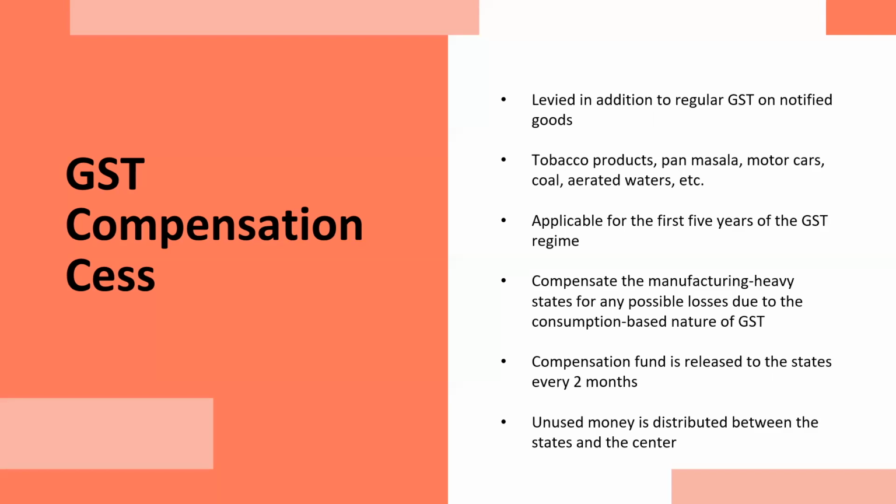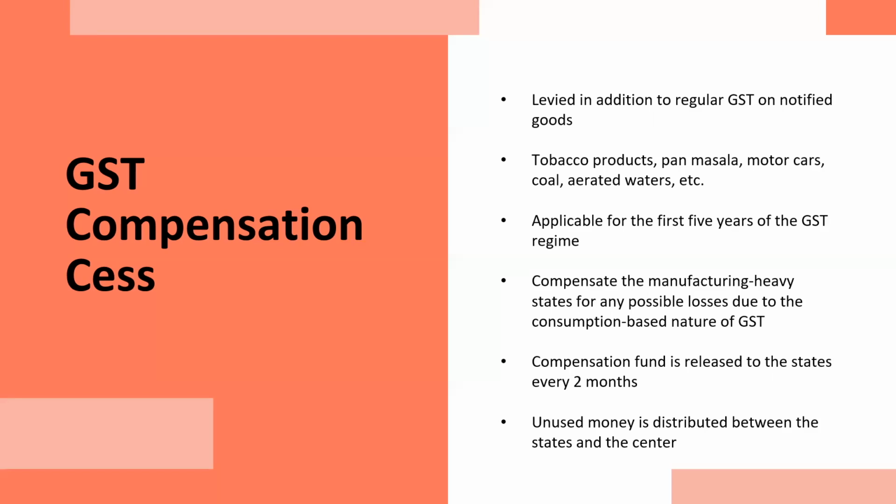Compensation cess is payable to the states and it is calculated based on the methodology specified in the Act. The fund which the government has collected through this cess is released to the states in every 2 months.